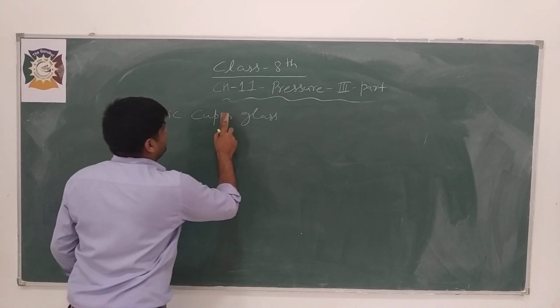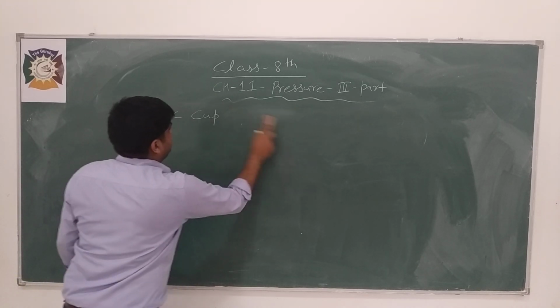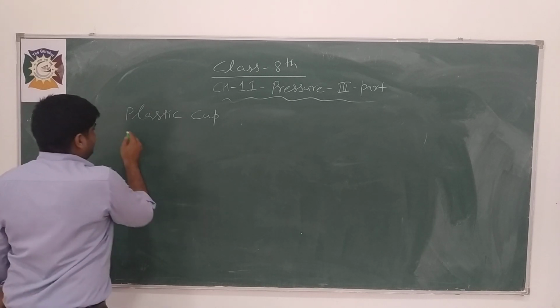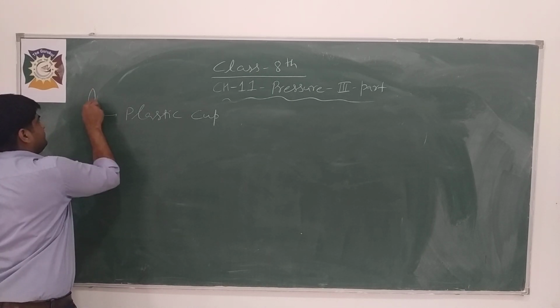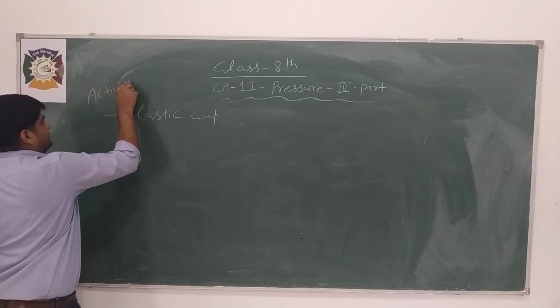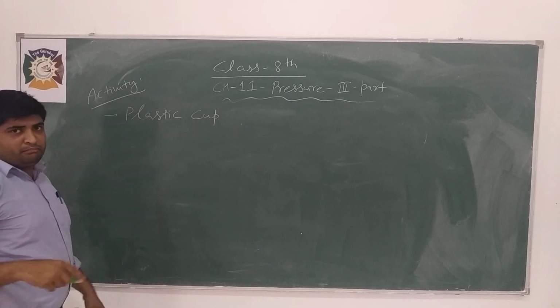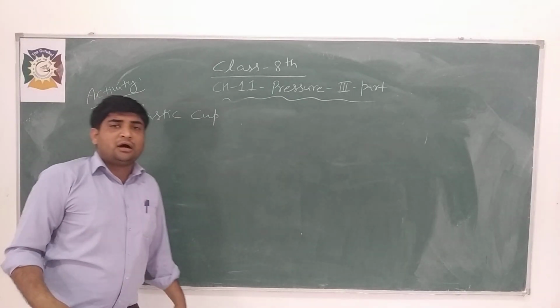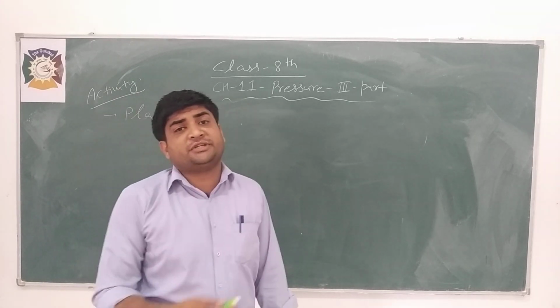You can do an activity by which you can understand how atmospheric pressure acts on objects.